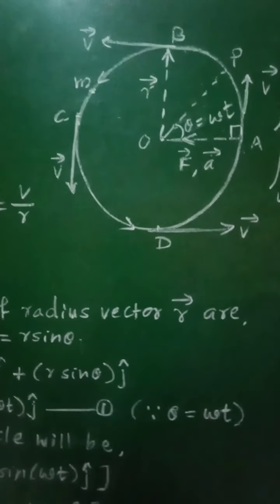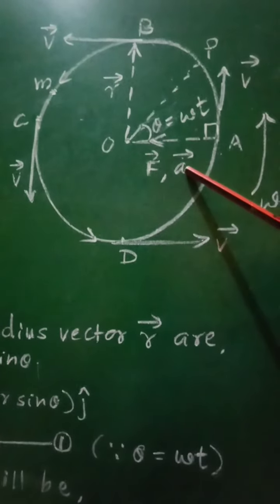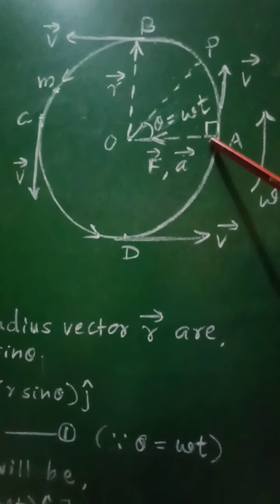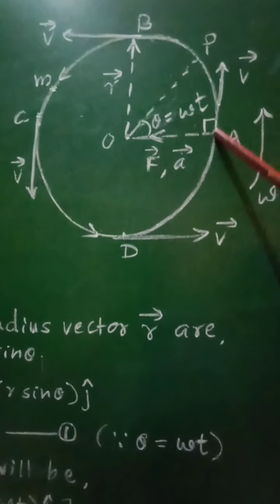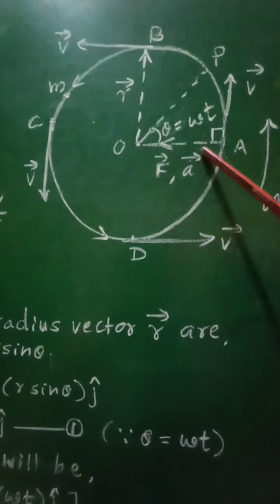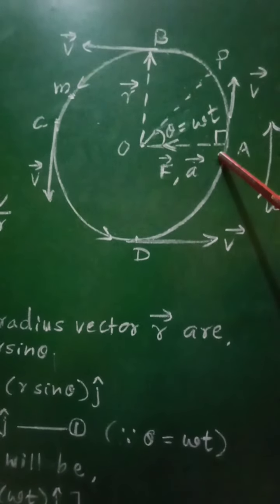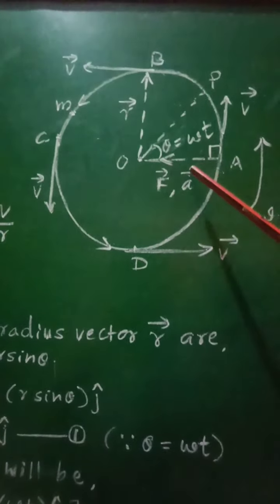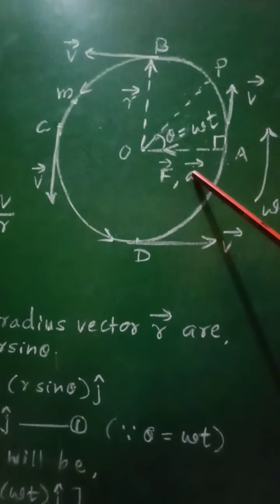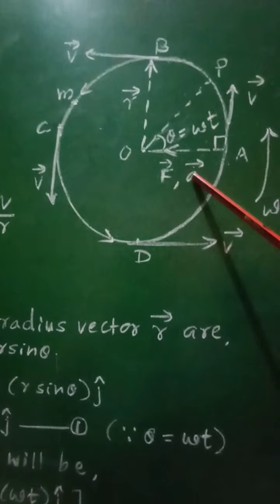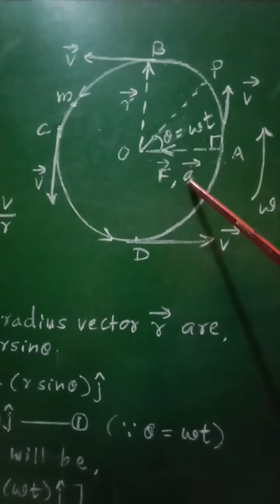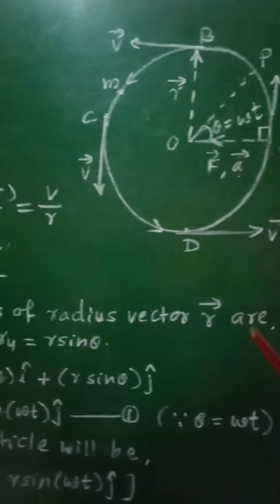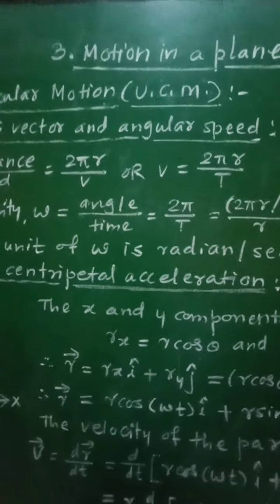Therefore the acceleration of that particle performing uniform circular motion, that is vector A, will be directed here. So it will be perpendicular to this tangential velocity. Similarly, its magnitude will be constant, and it will be directed towards the center of the circle along the radius. So this A will represent the acceleration of that particle performing uniform circular motion.